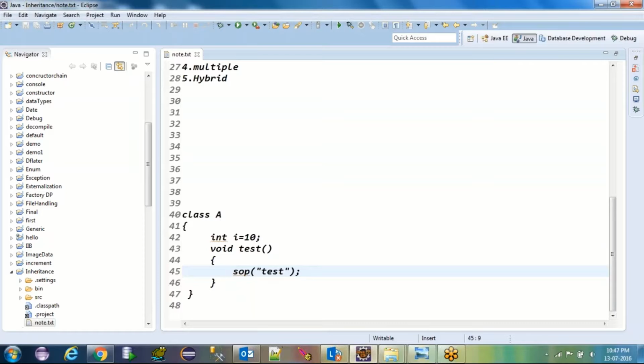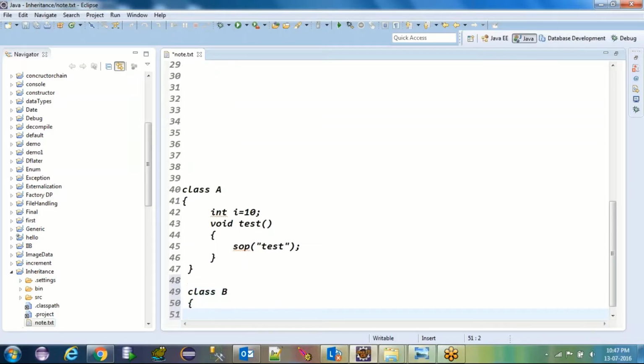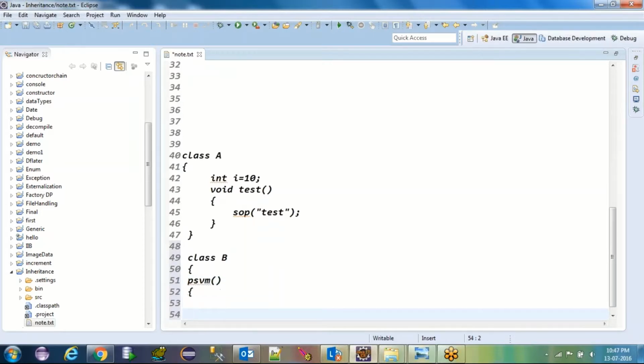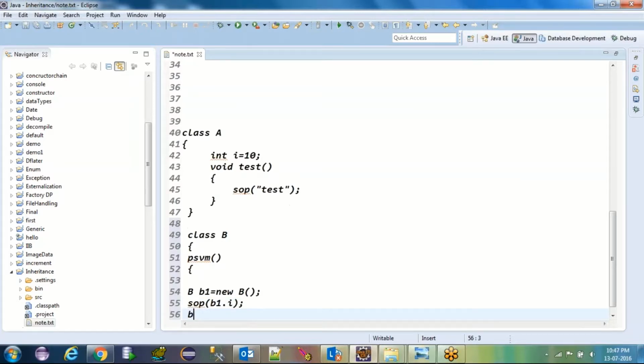Fine. So let me create another class B. In this class I have given public static void main, String argument. I'm creating the object of this class B here, new B, and what I'm going to do, System.out.println b1.i and b1.test method.